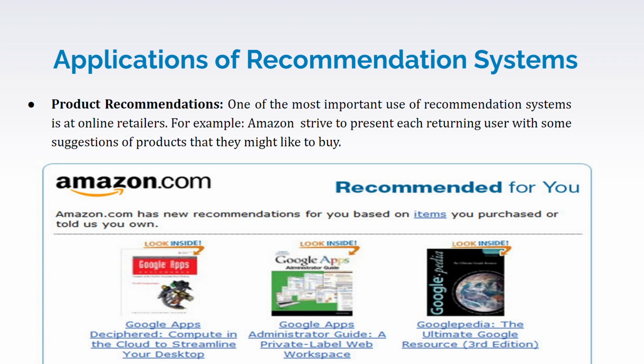platforms. Take for example Amazon. Any particular user who is returning to Amazon will receive some product suggestions which they are likely to buy. The given figure states that if this particular user had previously bought some books in which there were some sort of maps, he's been recommended to buy similar sort of books.